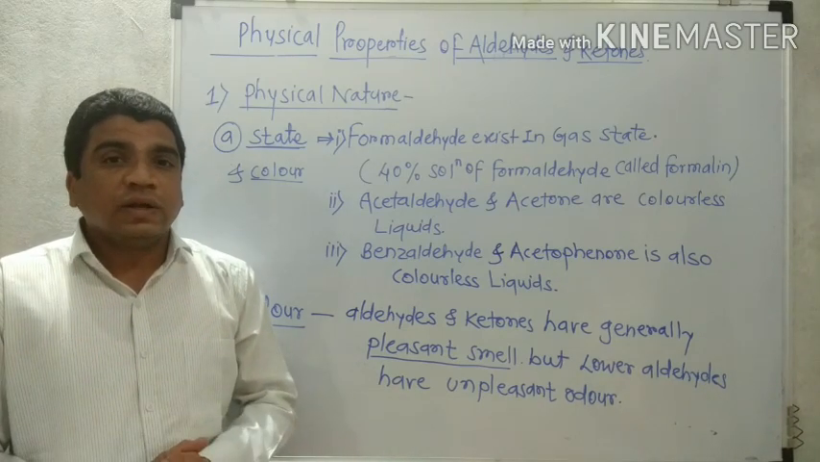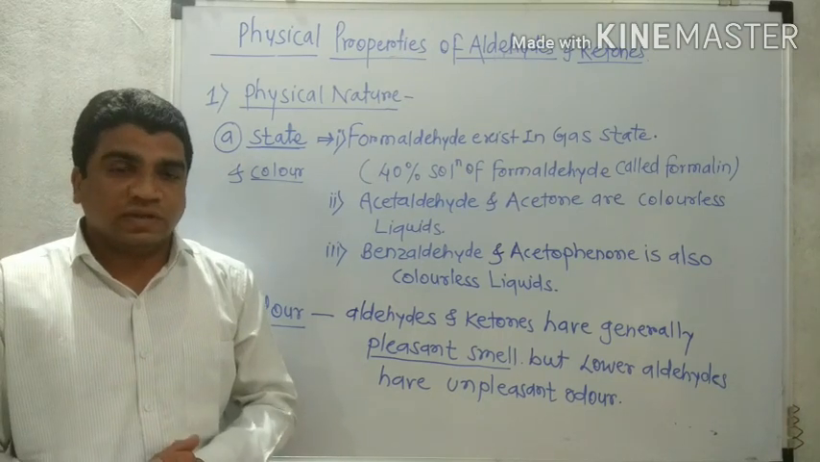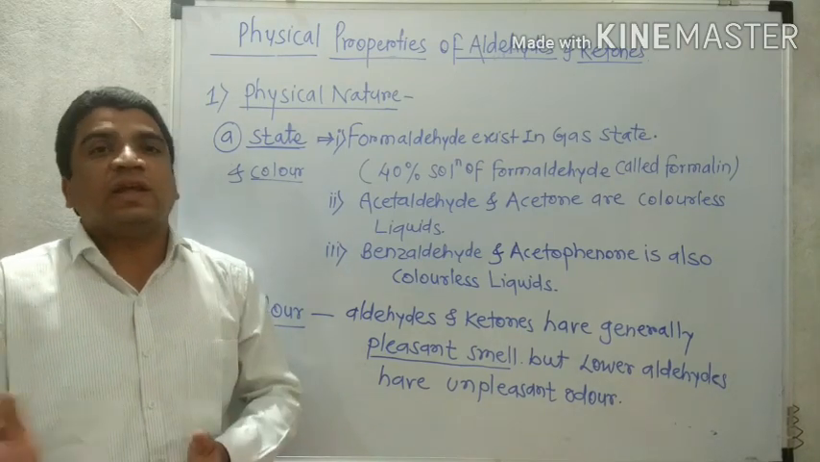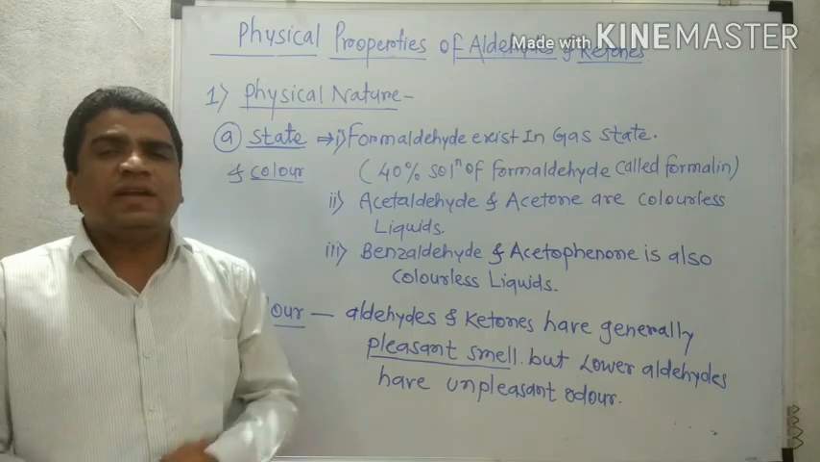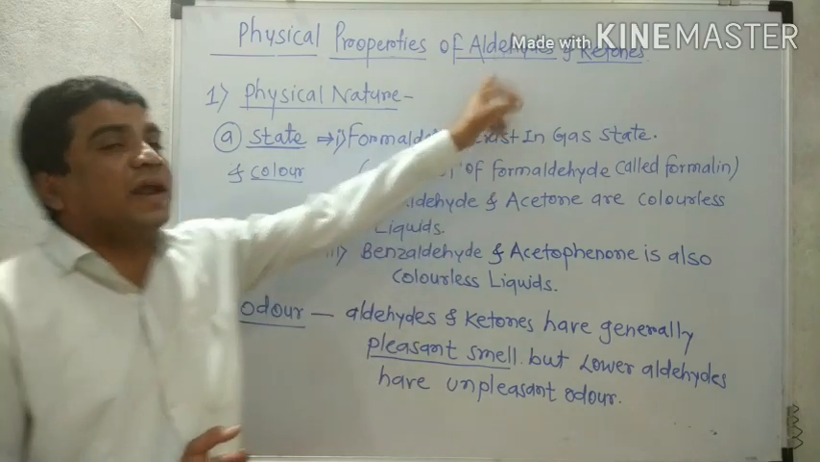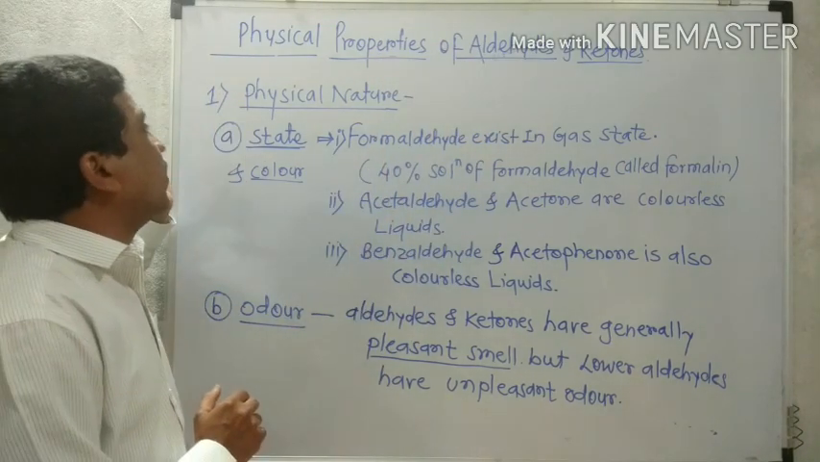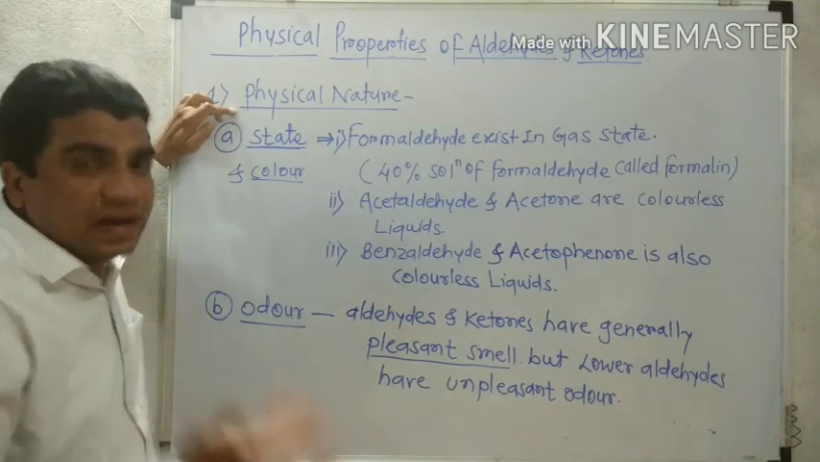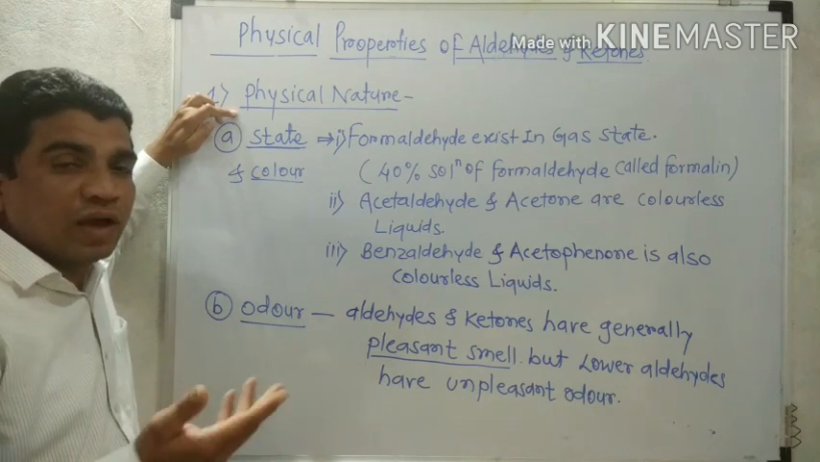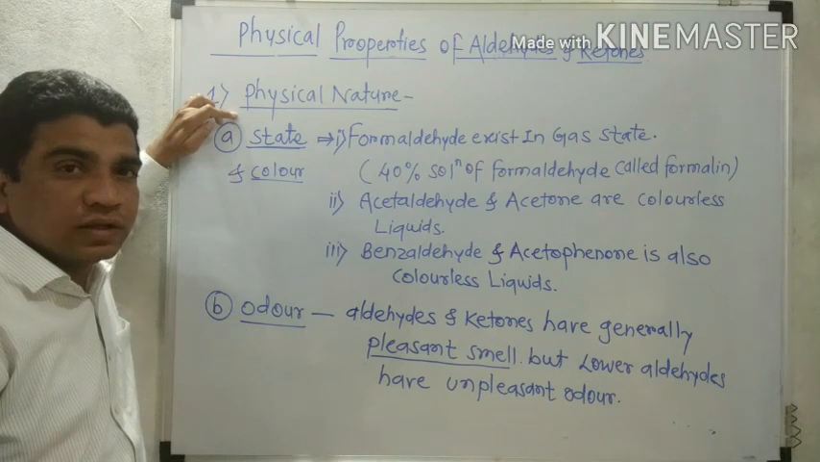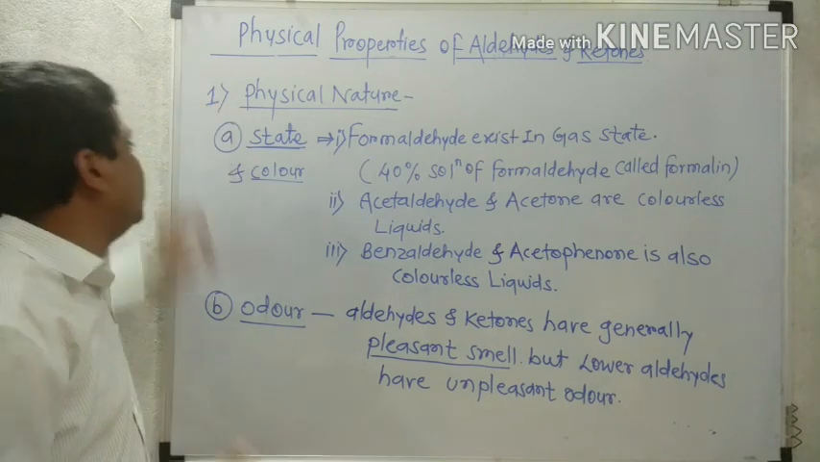After that come the melting point of the substance, the boiling point, the solubility of the organic compound in water or any other organic solvent, and density. So a number of properties are included in the physical properties that we are going to discuss for aldehyde and ketone. Our first physical property is the physical nature of aldehyde and ketone: in which state they exist, which smell they produce, and which color they have.